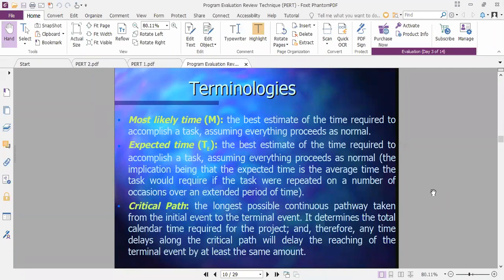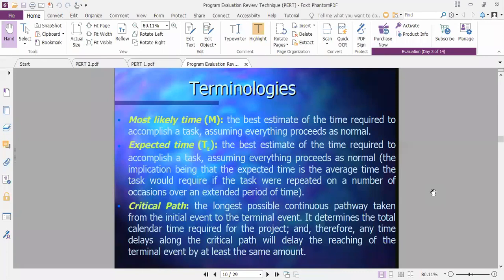The implication being that the expected time is the average time the task would require if the task were repeated on a number of occasions over an expected period of time. That means here we have to assume everything is going well. Some implications may be created. If some task is repeated, we require to conduct it repeatedly, and still in the average time, the things may get completed well.